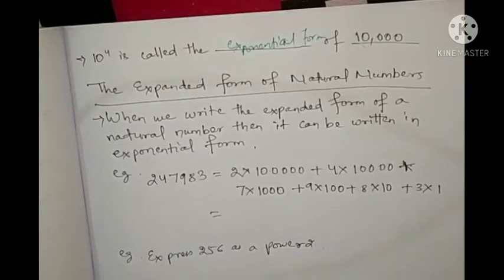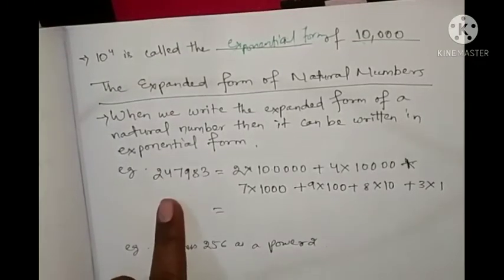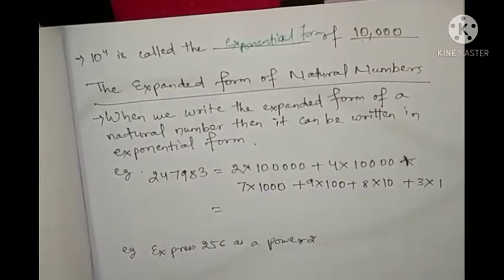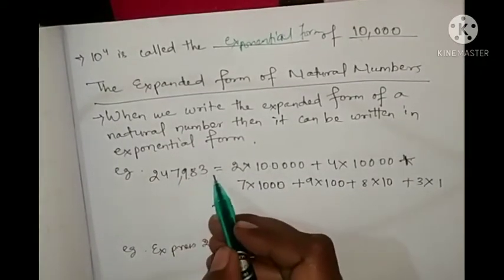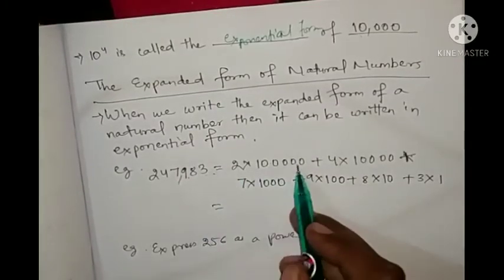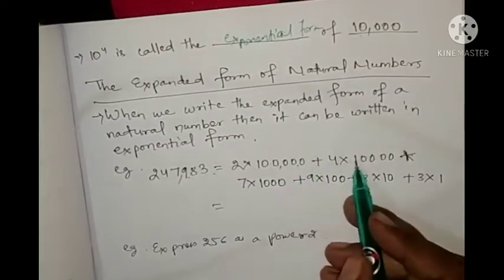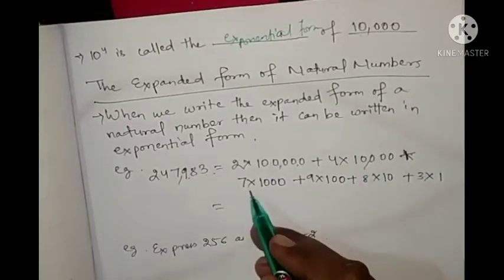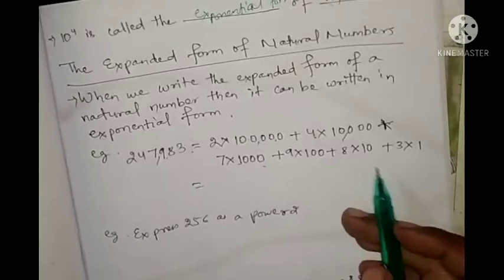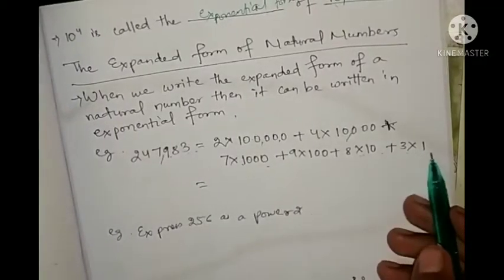Now let's see how to expand a natural number. Look here: 247,983. We write this as 2 into 100,000 plus 4 into 10,000 plus 7 into 1,000 plus 9 into 100 plus 8 into 10 plus 3 into 1.